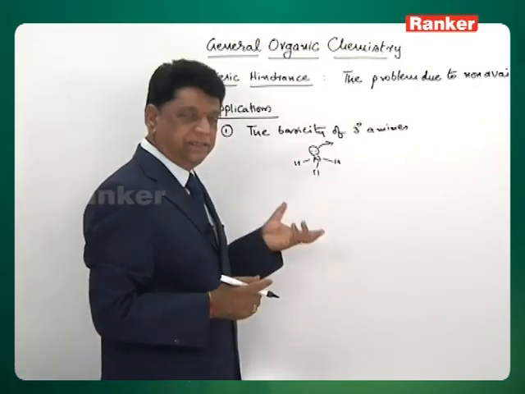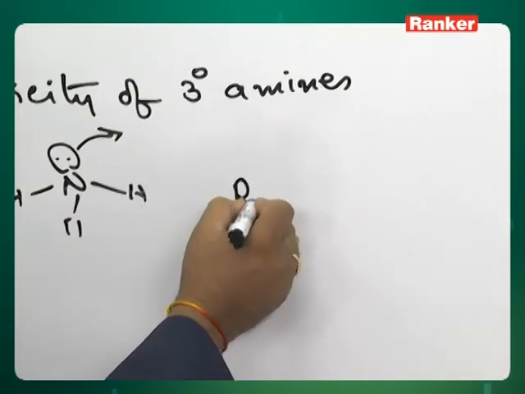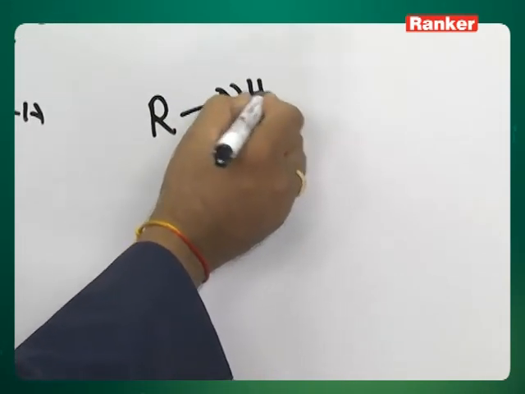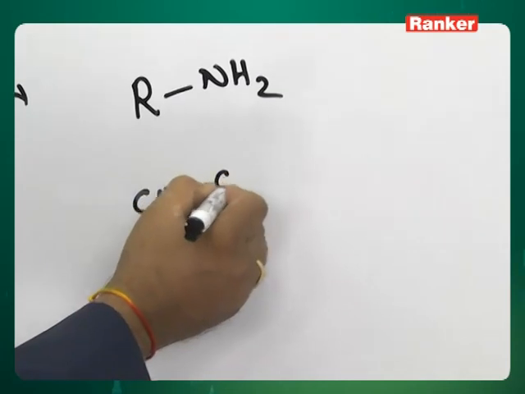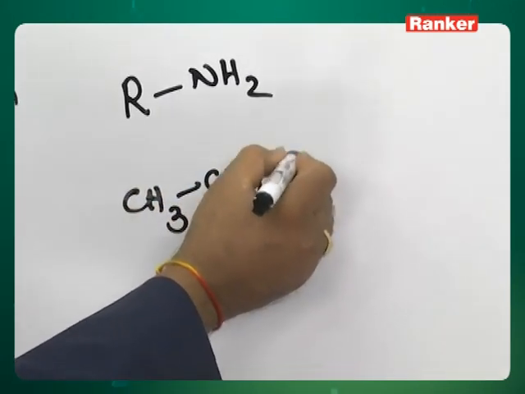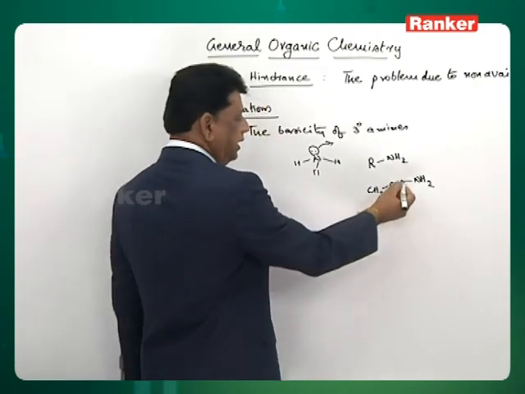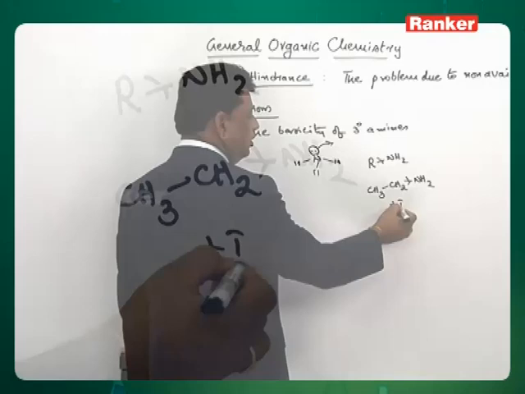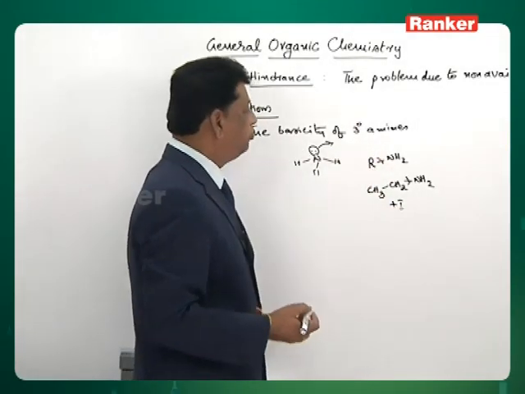Therefore, ammonia is a base. Similarly, when an alkyl group is attached, like an ethyl group attached to the amine, it is found to be more basic, because alkyl groups are known for the plus effect. Therefore, these amines are more basic than this one.